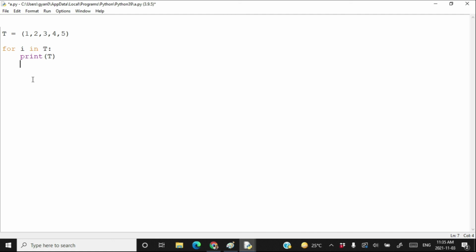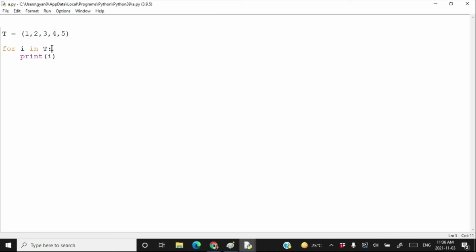So what we are doing here is, I have a tuple whose elements are 1, 2, 3, 4 and 5. In the first iteration of the for loop, the first element of T got assigned to i, and here actually I have to print i, not T. So the first element of T got assigned to i and we have printed 1.